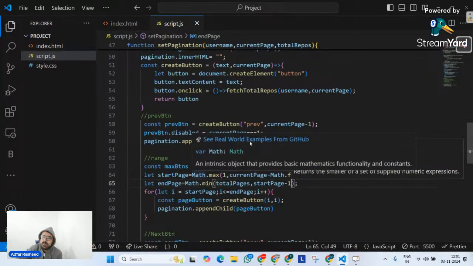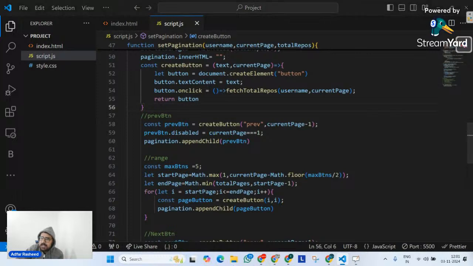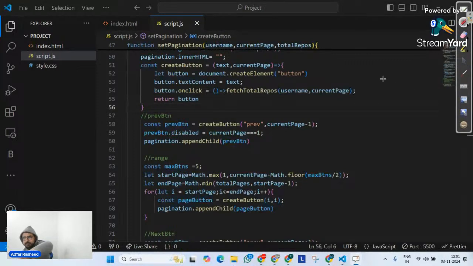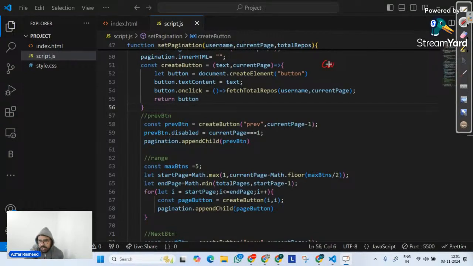Let's try to understand it using mathematics. For our discussion, let's say my current page is 7. Let's calculate start page. In this case, start page is math.max of 1 comma current page 7 minus math.floor of maximum buttons divided by 2.